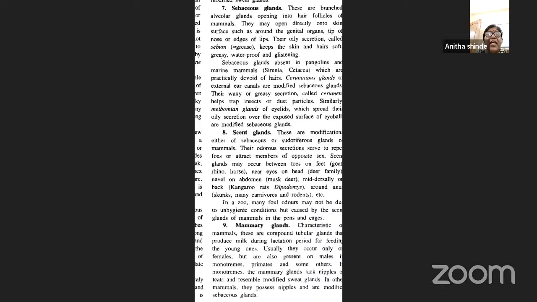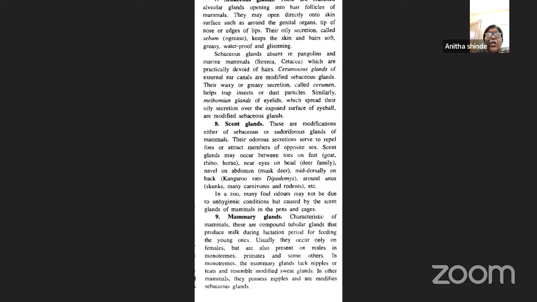So actually scent means they secrete what? Odor. So their odorous secretions actually help the animals to repel foes, meaning the enemies, or to attract the members of the opposite sex.